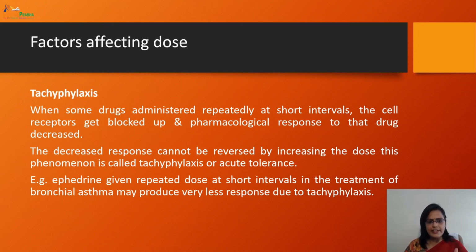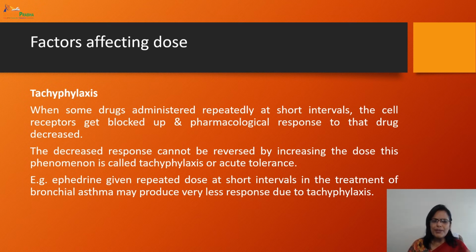This is tachyphylaxis. This decreased response cannot be reversed by increasing the dose, and the phenomenon is called acute tolerance or tachyphylaxis. Take ephedrine as an example: repeated doses at shorter intervals in the treatment of bronchial asthma may produce very less response due to tachyphylaxis.